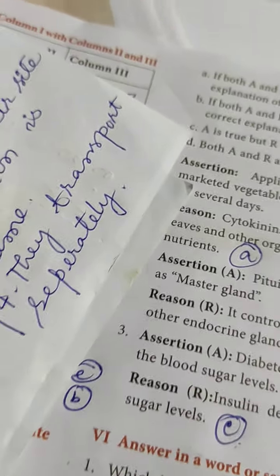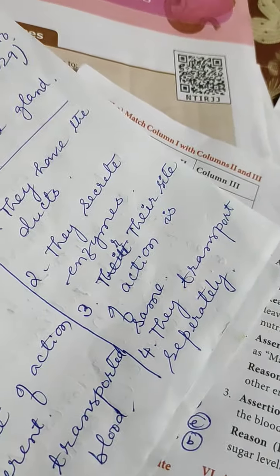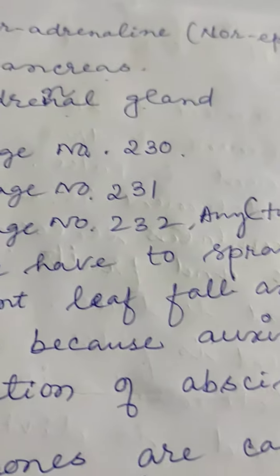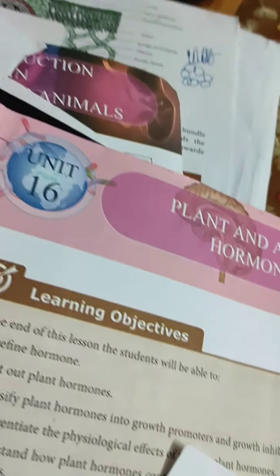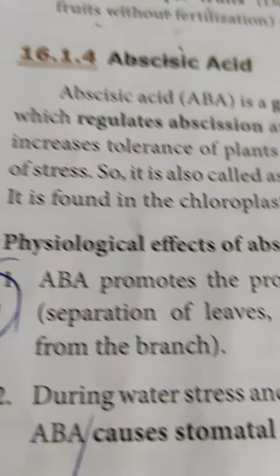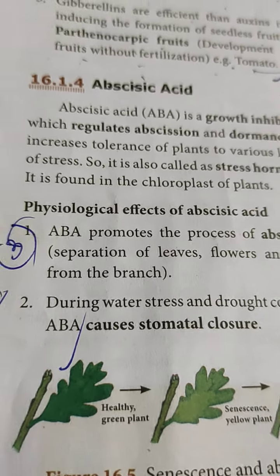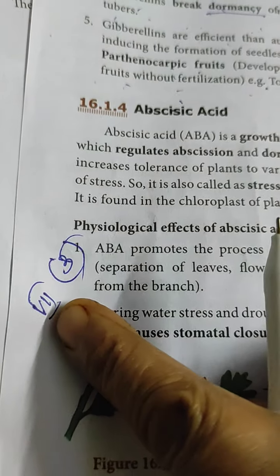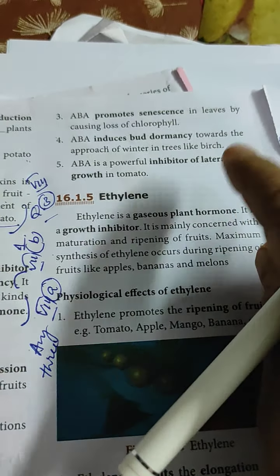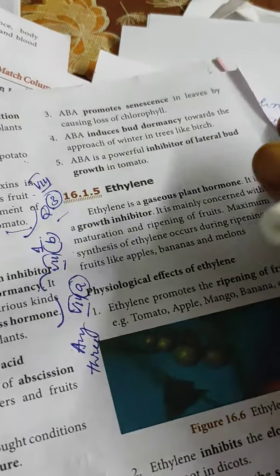Now bring about two physiological activities of abscisic acid. Now come to the page number 232, physiological effects of abscisic acid. I have written question number 7, Roman letter 3. 5 are there. Any two can be written. That is your choice.